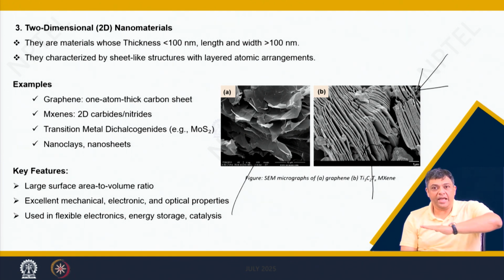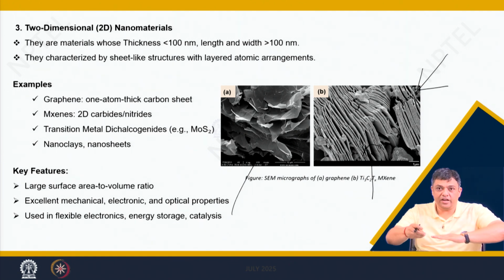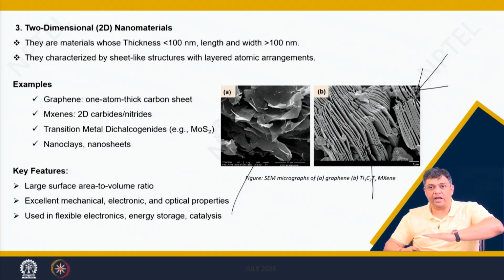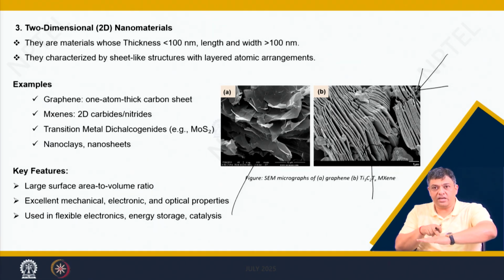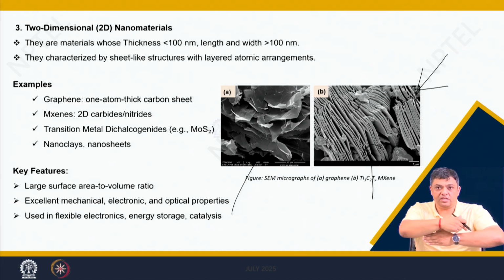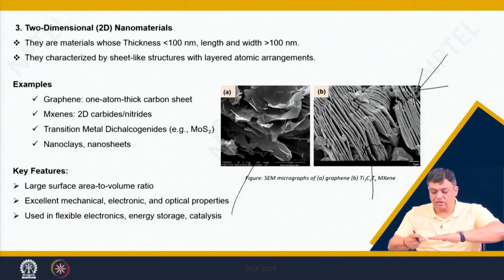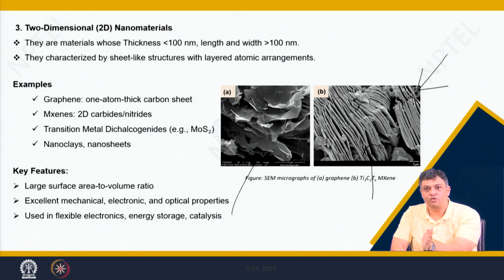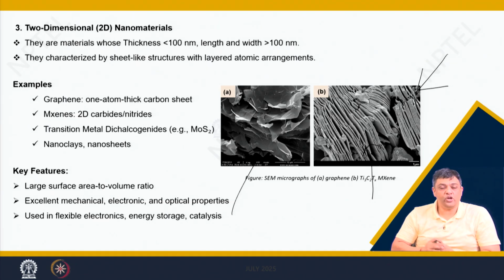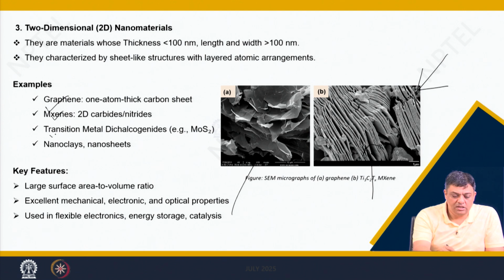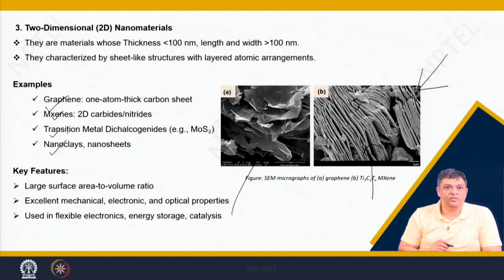So, they are planar structures. So, you have movement in this direction. If you look into my hand, you can move in this direction, you can move in this direction, you can move in this direction, but if you see the width, you can only move in this direction. So, that is a planar structure which is shown in the SEM pictures. So, it is sheet like structures, and there are various examples.